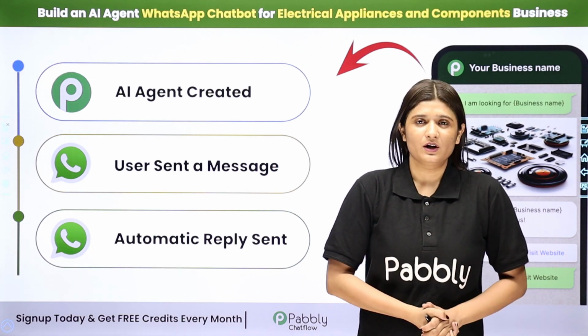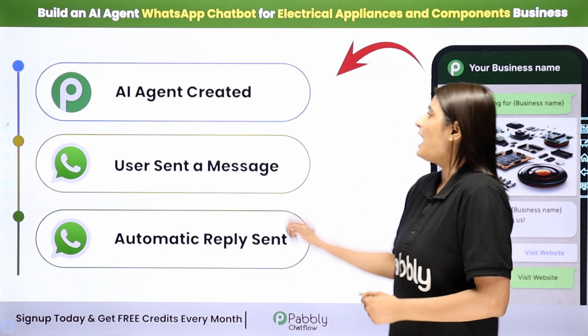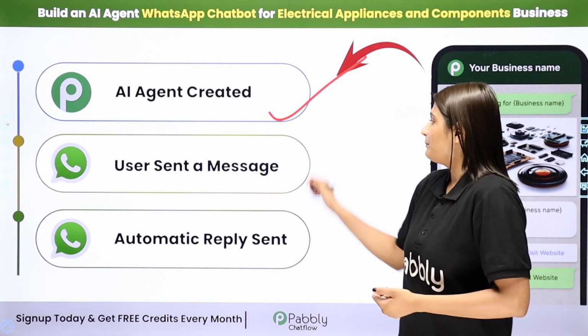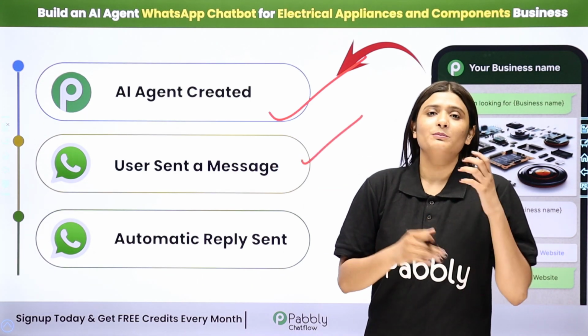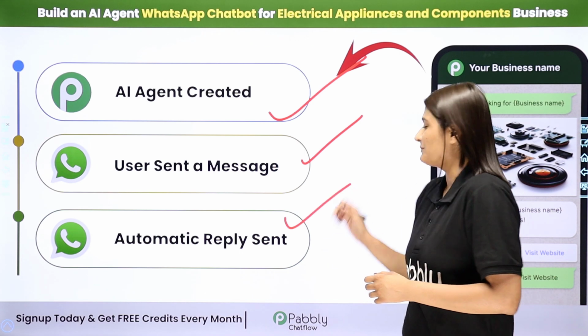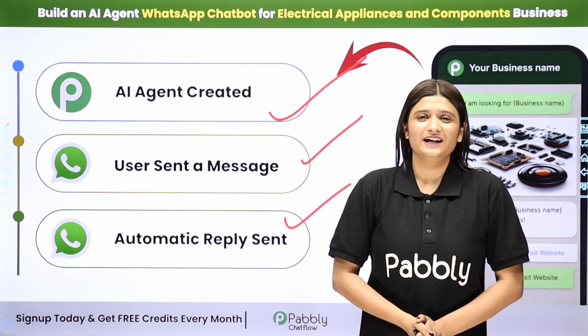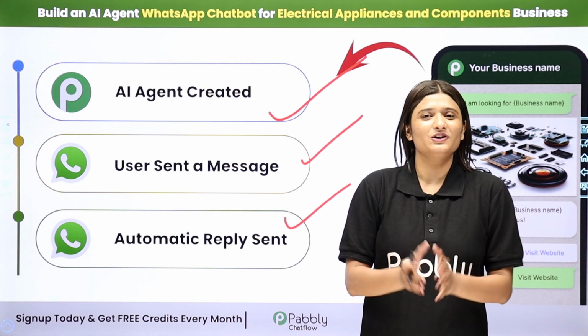Now with the help of this WhatsApp chatbot, I'm going to create an AI agent, and whenever a user sends me a message, based on the query which they have sent, the reply will automatically be sent to that user. Now if you want to learn the step-by-step process of how you can create this WhatsApp chatbot with the help of Pabbly Chatflow, then let me take you all to my screen.